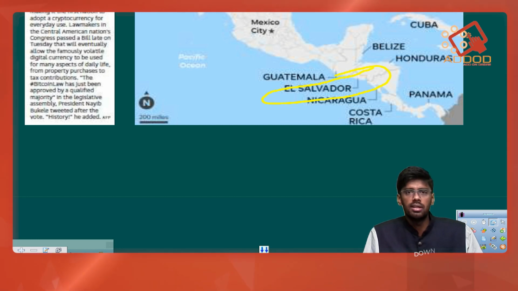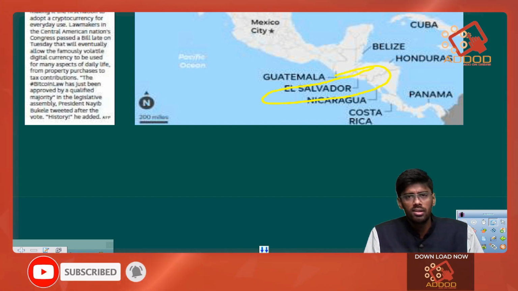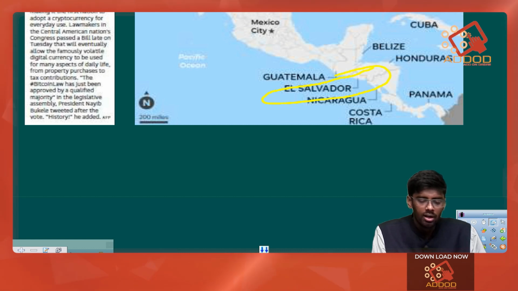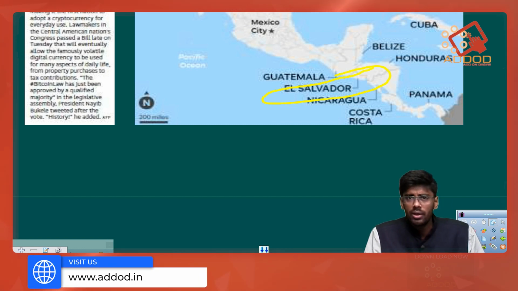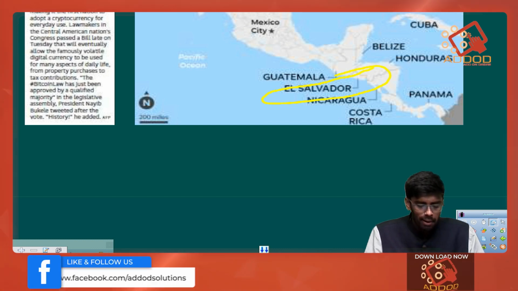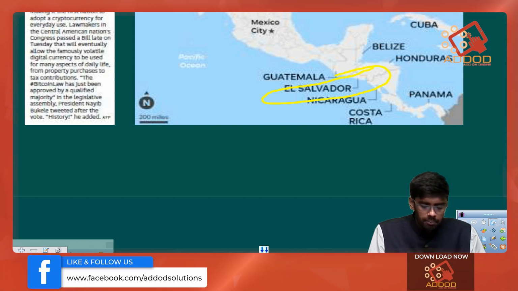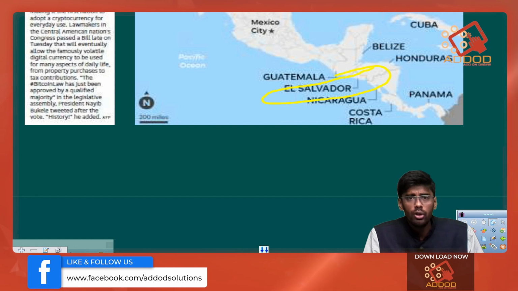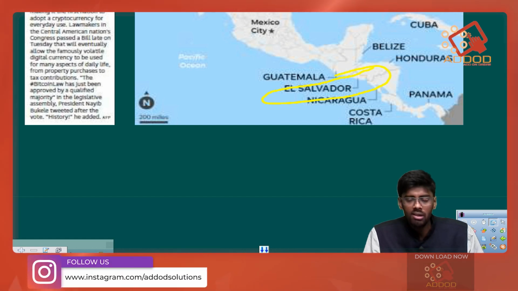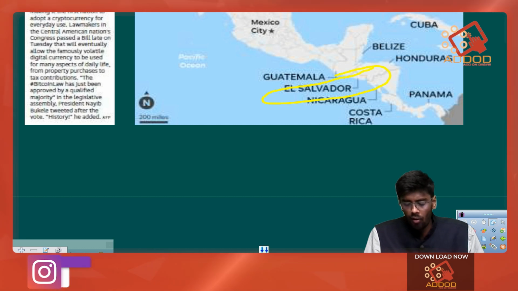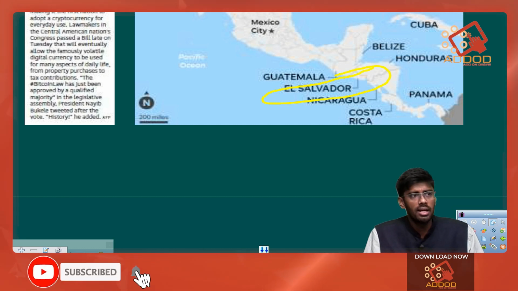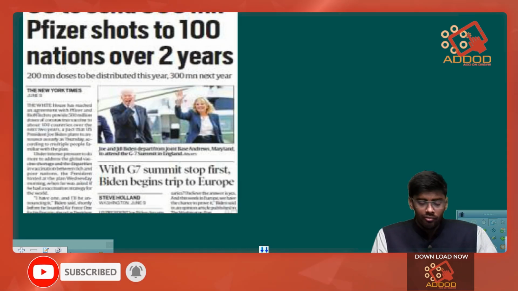Next, we have an article where the US Senate has passed a bill to combat China's growing economic influence. So the United States yesterday has passed a bill which became the US Innovation and Competition Act.